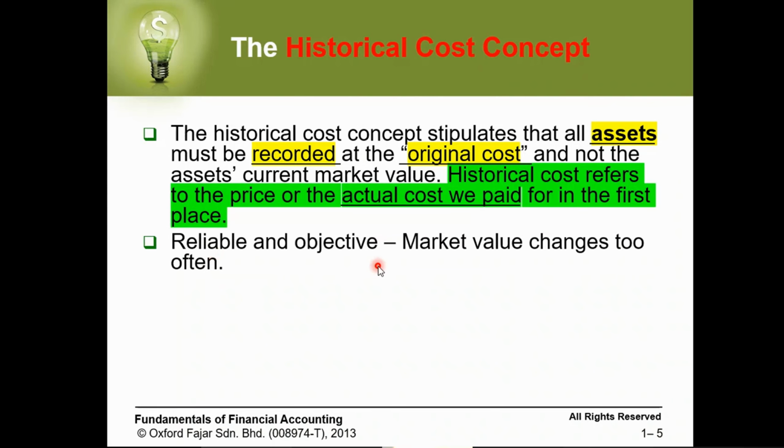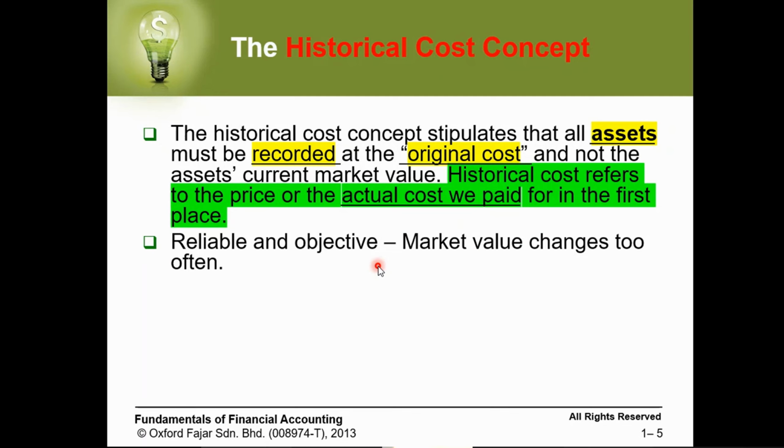Why do we use the historical cost? Because it's reliable and objective, while the market value is not stable and not reliable. Maybe today I ask, if I want to sell this bus, how much? Someone said I will pay 70,000. Tomorrow someone said 65,000. After a month, they start again doing the travel among the states and they need big buses. So someone said 100,000. So these things are not reliable.